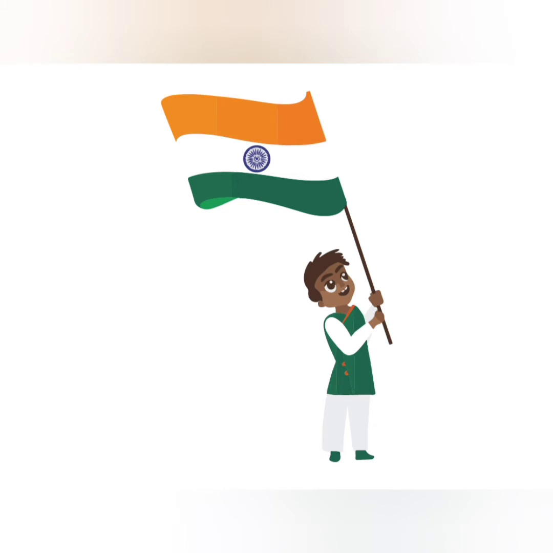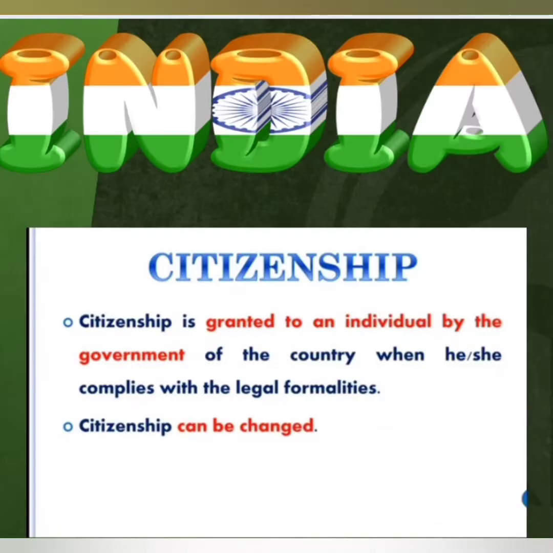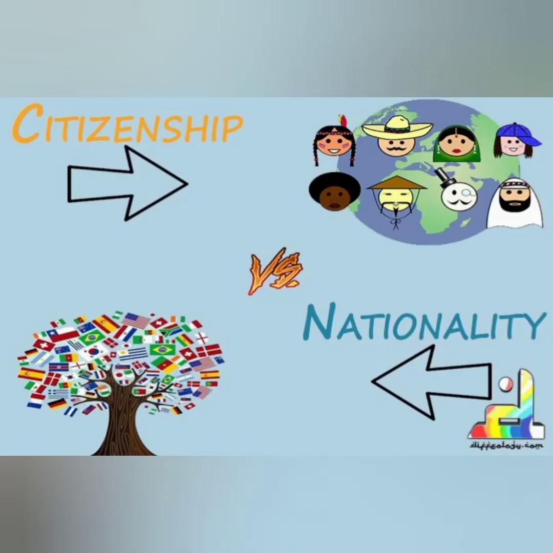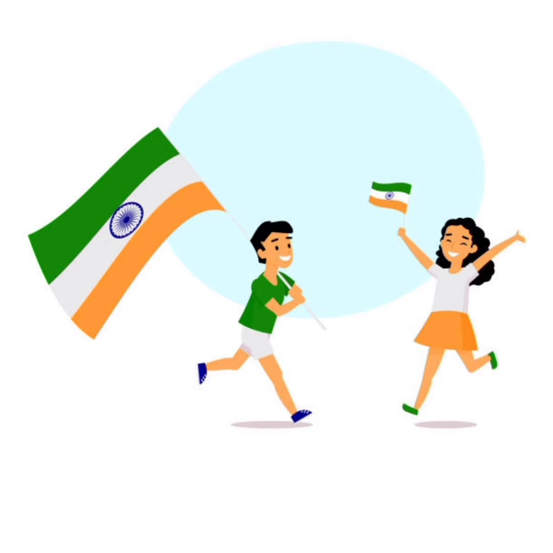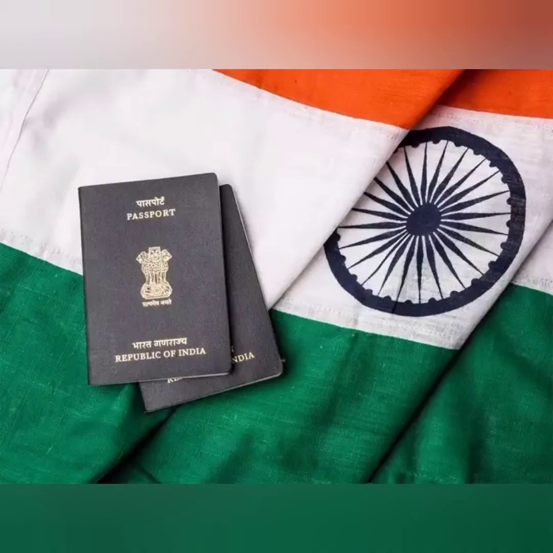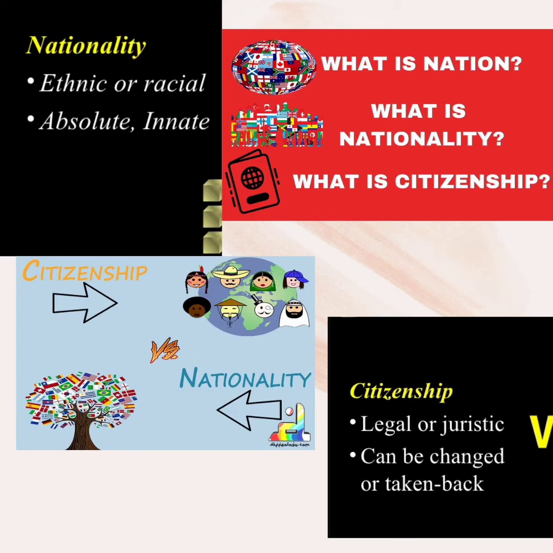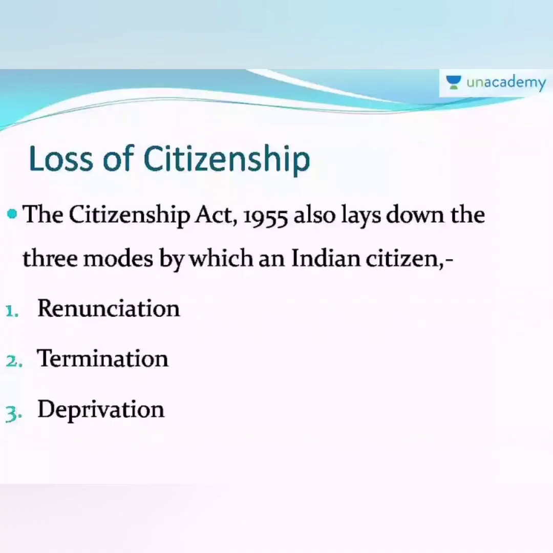It cannot be changed because we are born in a country, so we have the nationality of that country. So when we are born in India, we belong to the great nation India, and our nationality is Indian. Citizenship is granted to an individual by the government of the country which he or she complies with the legal formalities. Citizenship can be changed. So we can get the citizenship of any country we want. So there is a difference between nationality and citizenship: nationality cannot be changed, and citizenship can be changed.